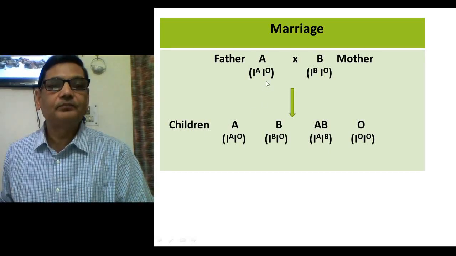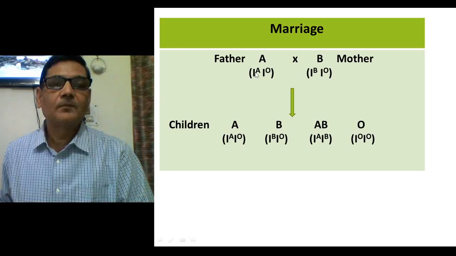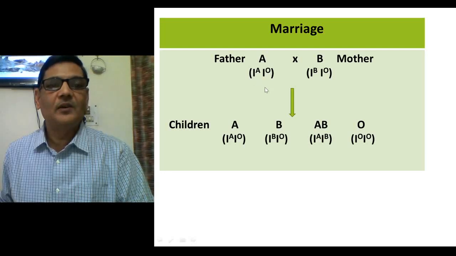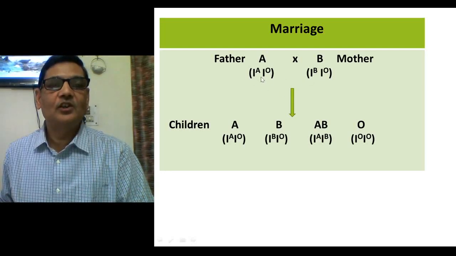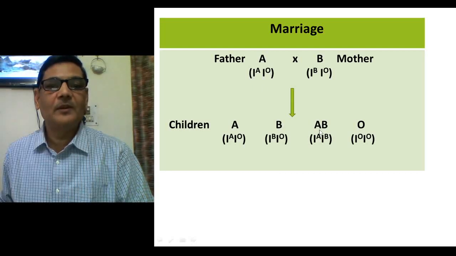In such a case, you can anticipate the probable blood group in the children. See here how this is possible: a sperm with the IA allele, if it fertilizes an egg with IB, then that individual's blood group will be AB.